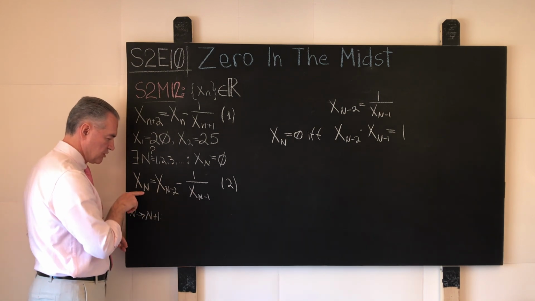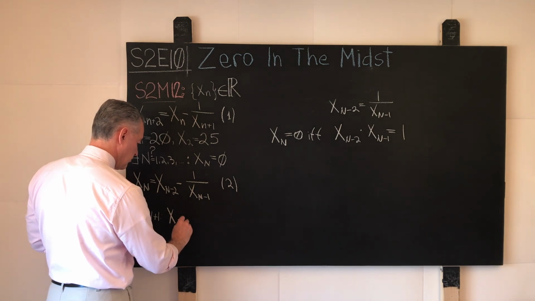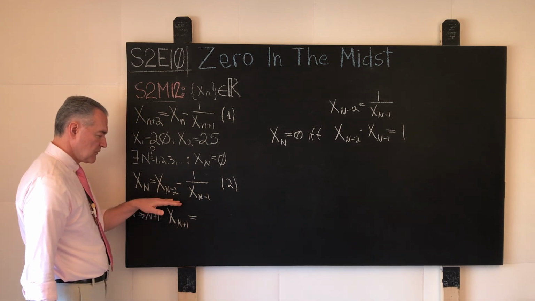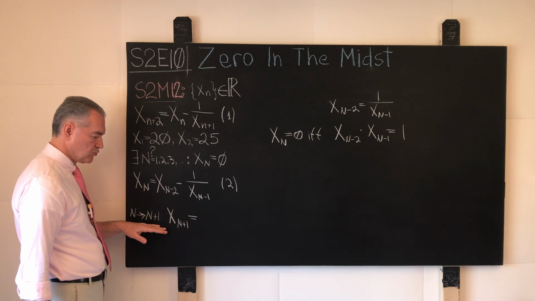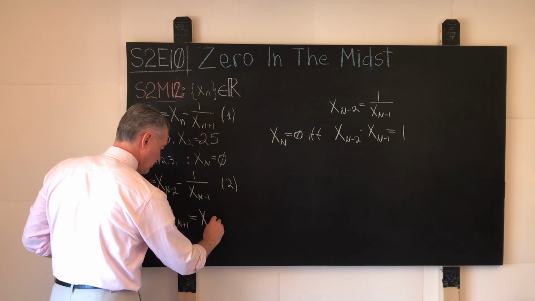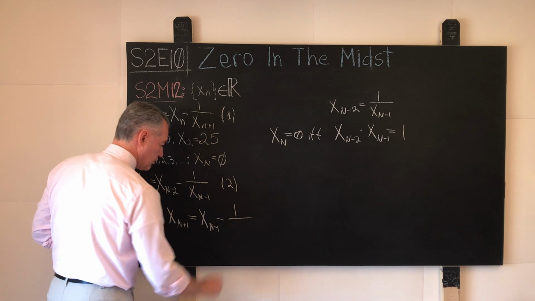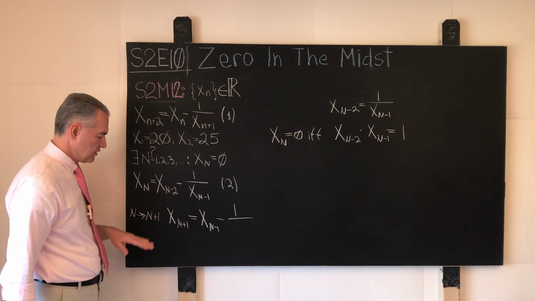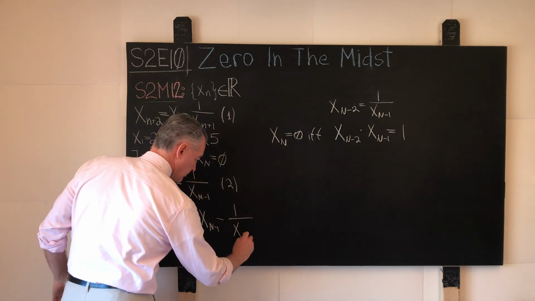Well, we will obtain on the left hand side of the equal sign x sub n plus 1 equals to n minus 2 becomes n minus 2 plus 1, n minus 1, x n minus 1 minus 1 over what? If we replace n minus 1 with n plus 1, then we will obtain precisely x sub n.